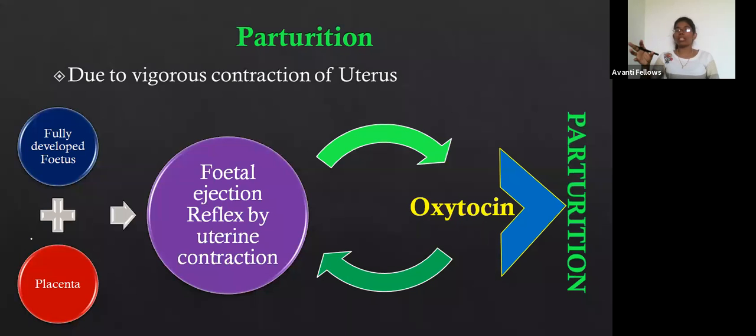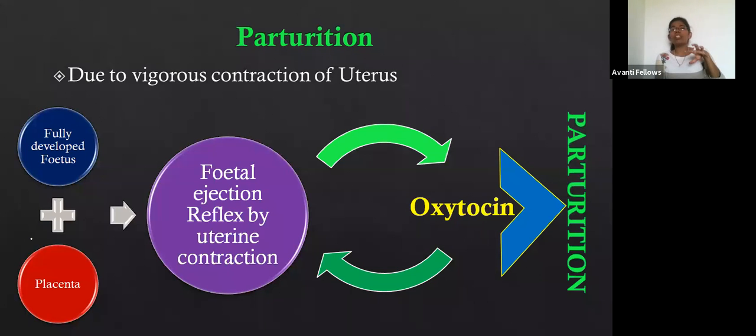The zygote develops as the morula, blastula, and then gastrula, and after that all the extra embryonic layers form. In the 1st month the heart develops, in the 2nd month limbs and digits start to develop, in the 3rd month every organ develops, then the 5th month, 6th month, finally the 9th month, at the end of the 280 days. At the end of the 280 days, what happens?